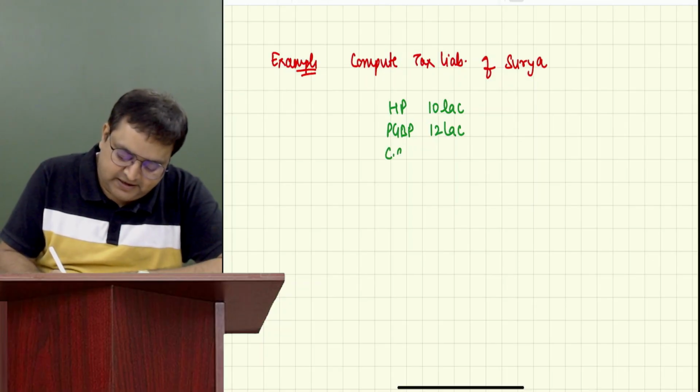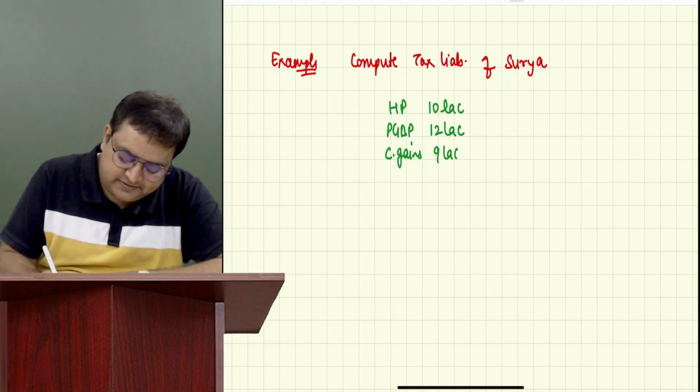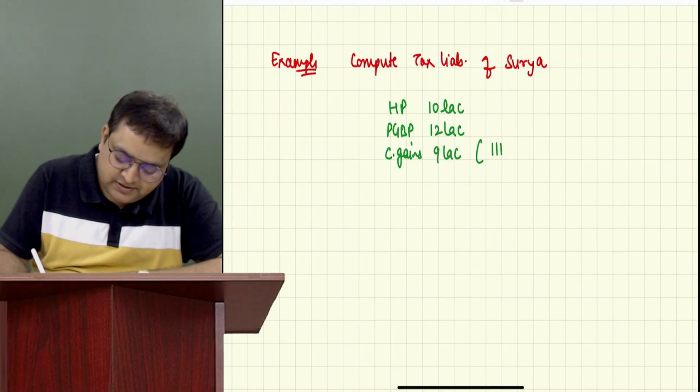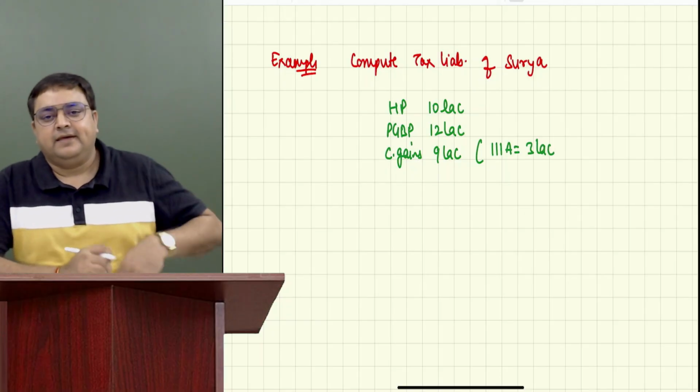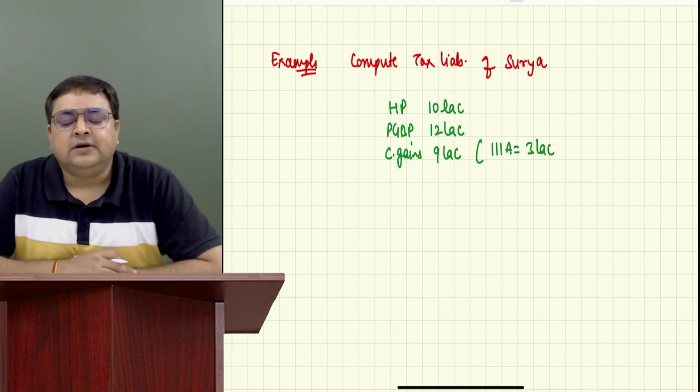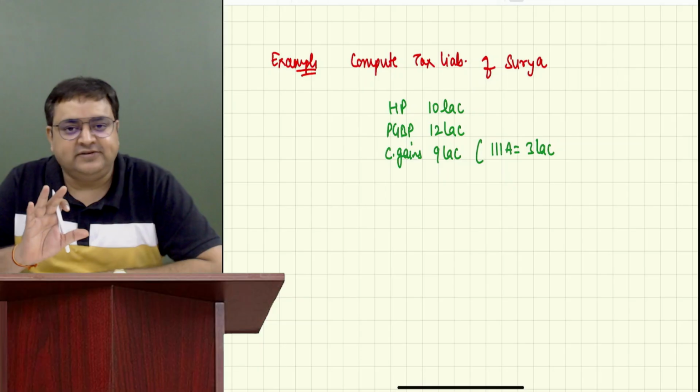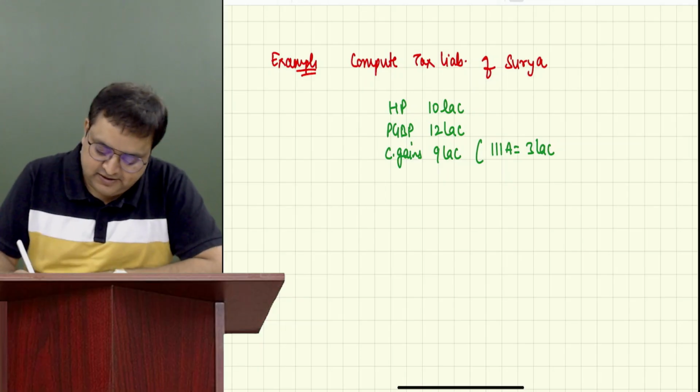He has capital gains of rupees 9 lakh, out of which 111A is 3 lakh. Guys, what is 111A? Short-term capital gain on equity shares. That is called 111A.